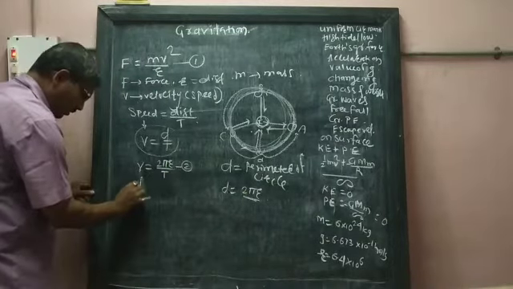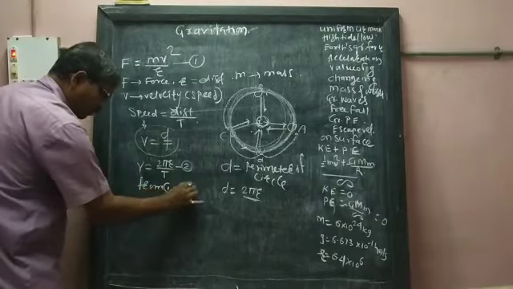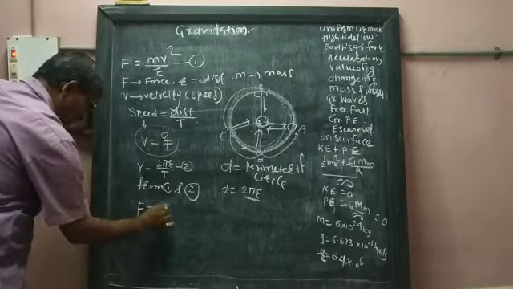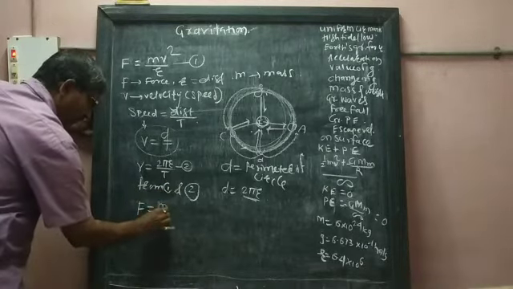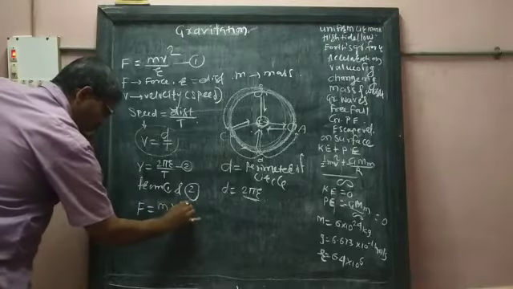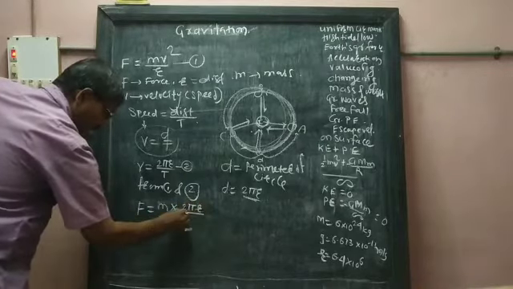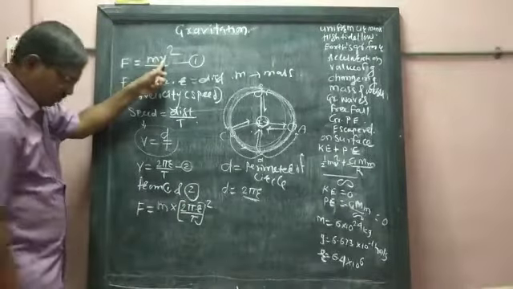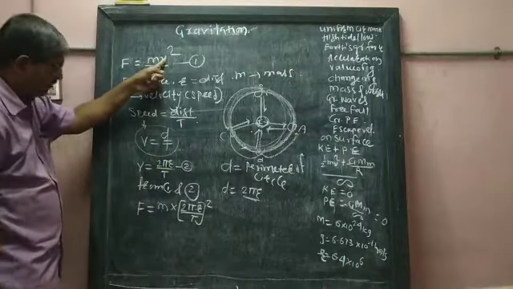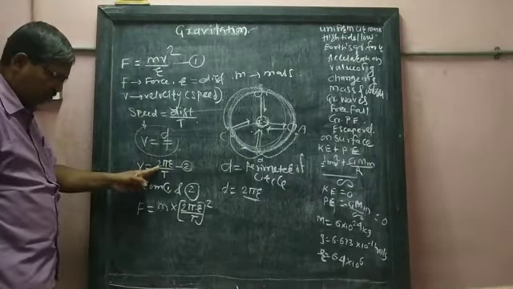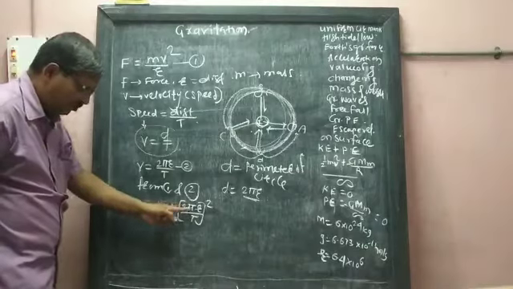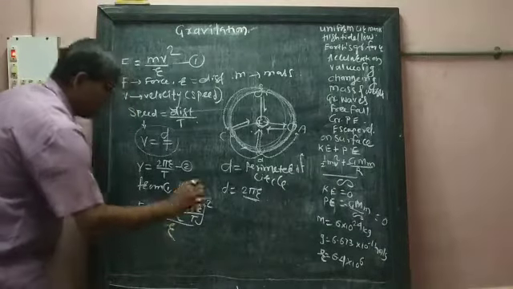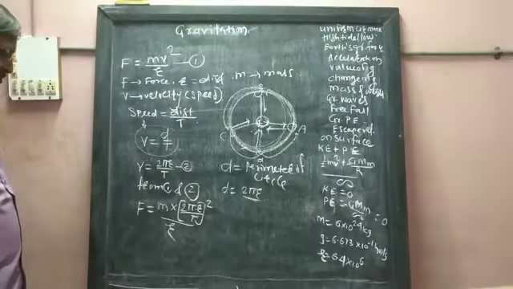From 1 and 2, we will keep this value. F is equal to small m into (2 pi r upon t) whole square, because here it is V square. So in the place of V, I am going to put the value from equation number 2, (2 pi r upon t) whole square, upon this distance r, as usual.